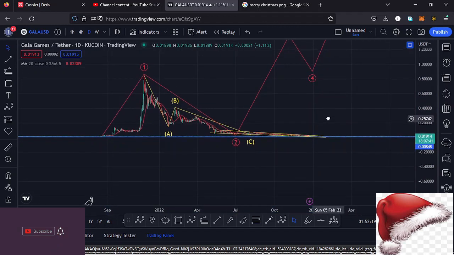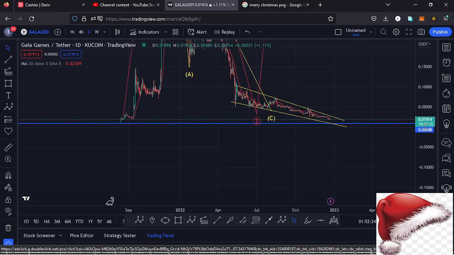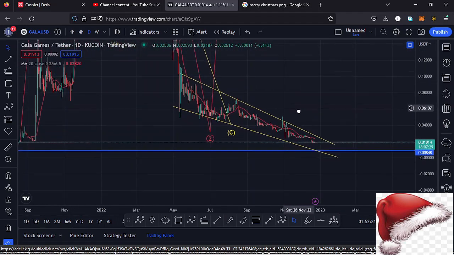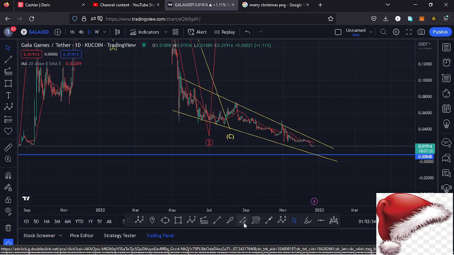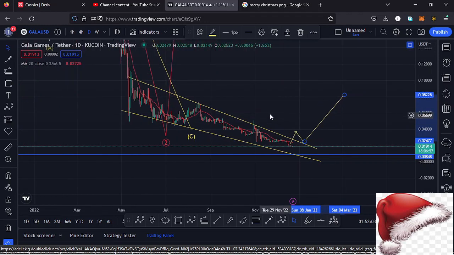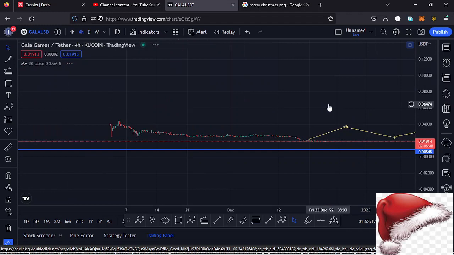Getting to the short-term scenarios that could play out, basing it on the chart patterns, starting here on the daily chart, you can see we have this falling wedge which is right here, and this is a chart pattern that could give us a breakout to the upper side. Once that happens, I will also expect to see a retest of the upper side of that trend line which is over here, and once the retest is in, then we can continue pushing even higher. That breakout out of this falling wedge could get us back into that impulsive movement that we are expecting in the formation of that higher Elliott wave count 3 to the upper side. So let's be patient and see how that plays out, whether we are going to be able to break out of this falling wedge, and jump into the 4-hour chart for further analysis.